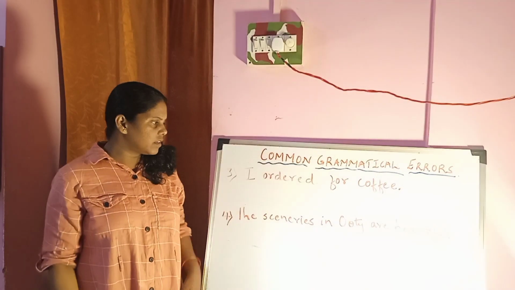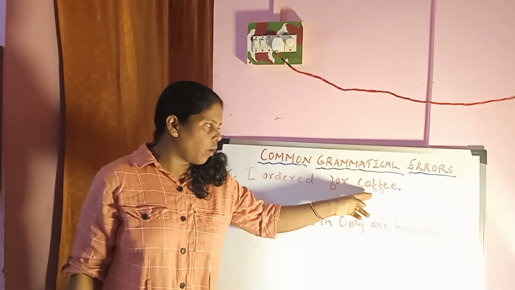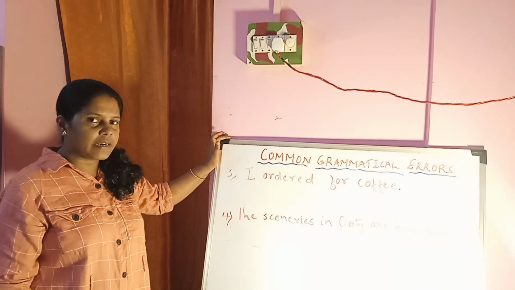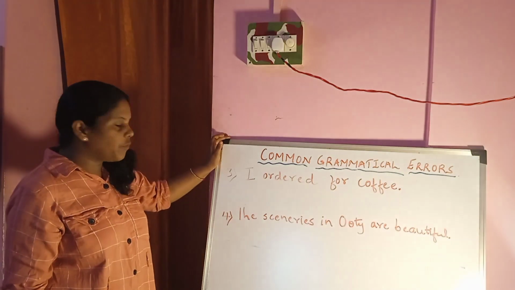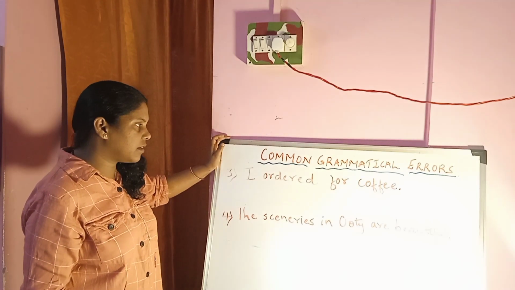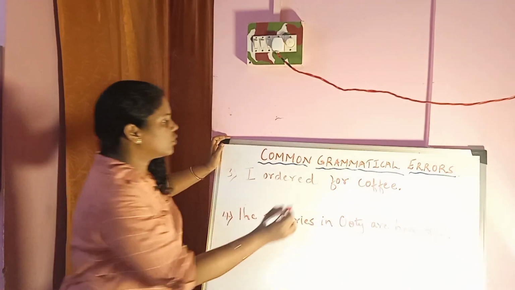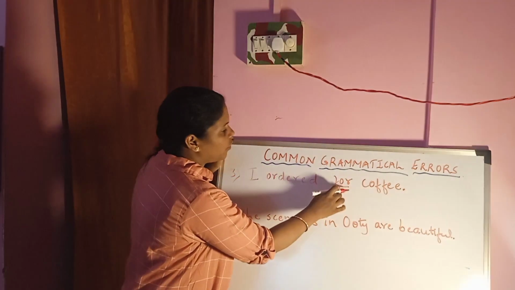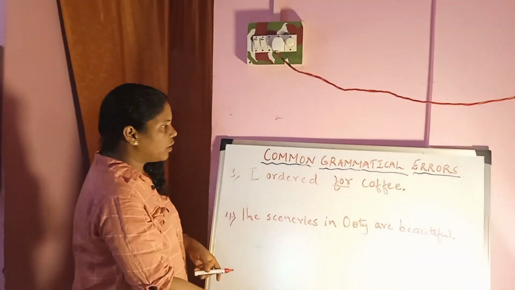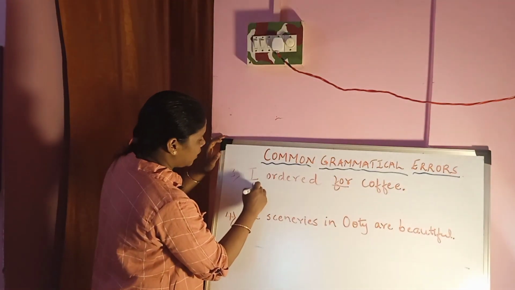Let us take the third sentence. I ordered for coffee. Now when you see this sentence or when you say this sentence, you feel that it is correct, but there is an error in the sentence. Where is the error? I ordered for coffee. For should not be used, because it should be like this: I ordered coffee. How should we correct it?